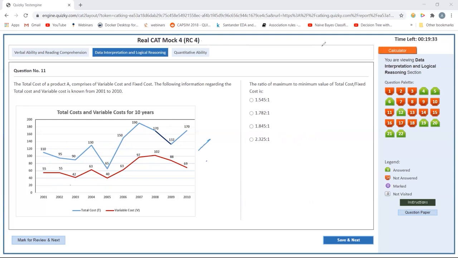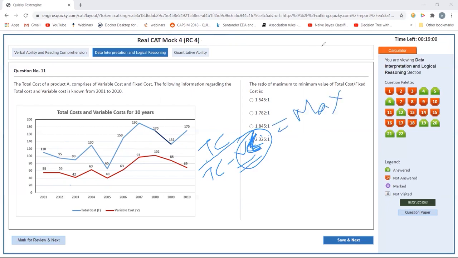Okay, so the formula was total cost divided by total cost minus variable cost, right? So our variable cost has to be as high as possible. The variable cost and the total cost have to be as close as possible for this to happen. I'll pick numbers where variable cost is greater than 50%. So variable cost and total cost have to be as close to each other for this to be maximum.